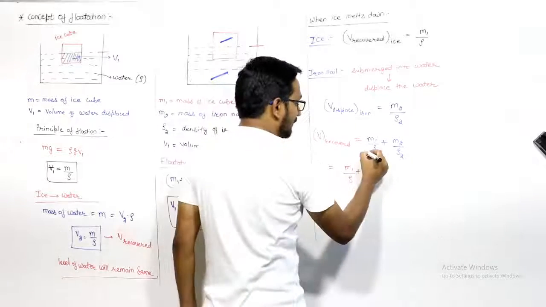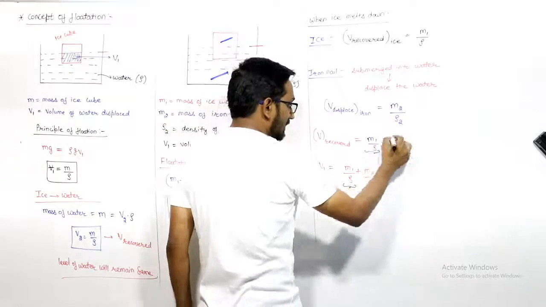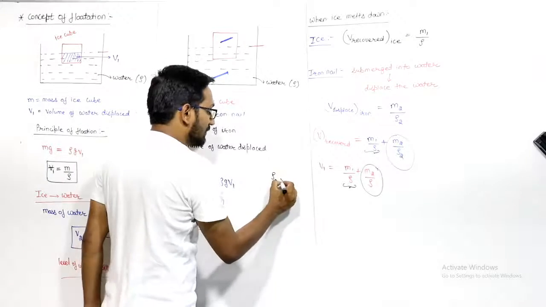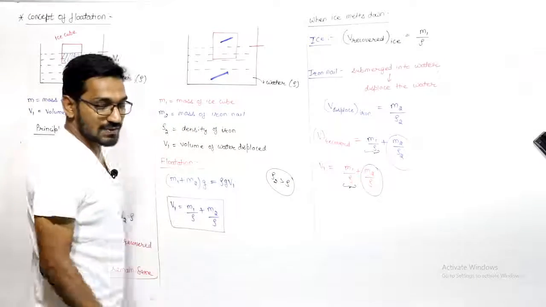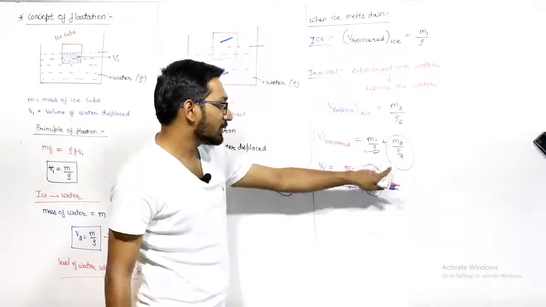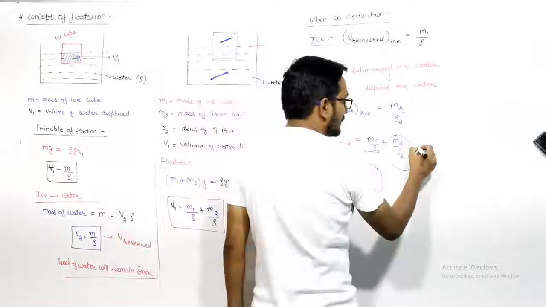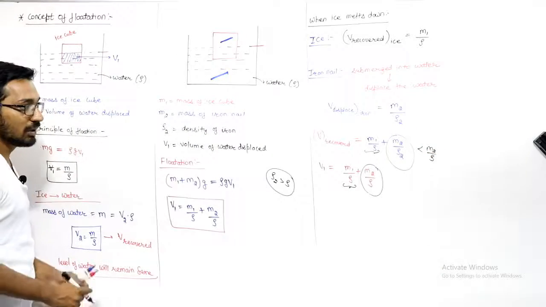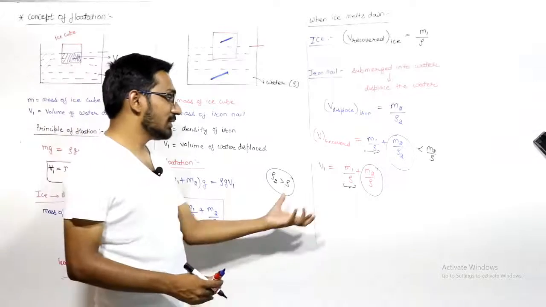This m1 and m1 will be same. These are same. But if we see this one and this one, we know that density of iron is more than density of water. So if ρ2 is more than ρ, then we can say this term is less than m2 by ρ. So you will get less water than you required.